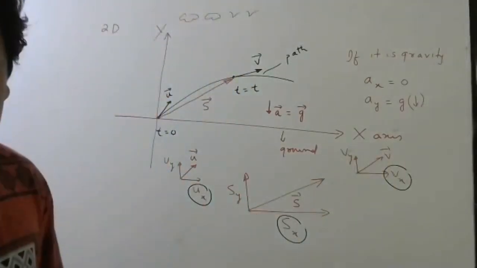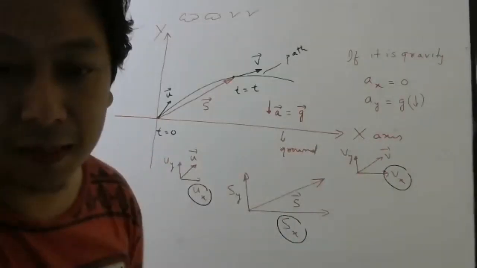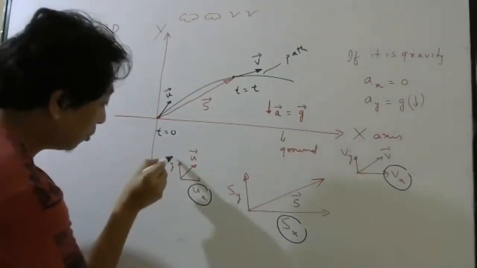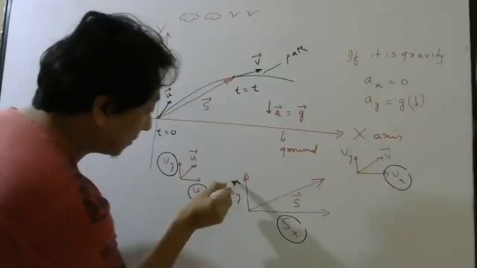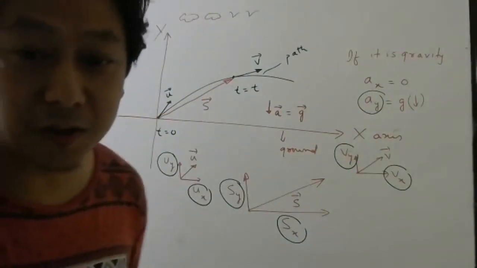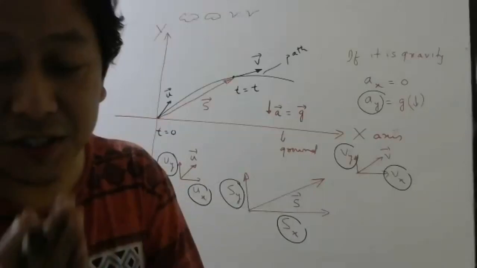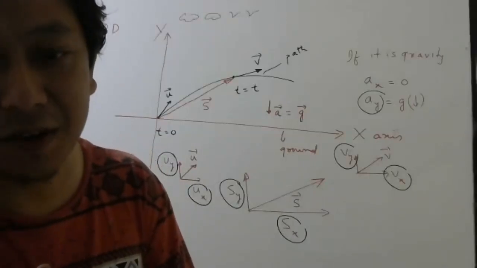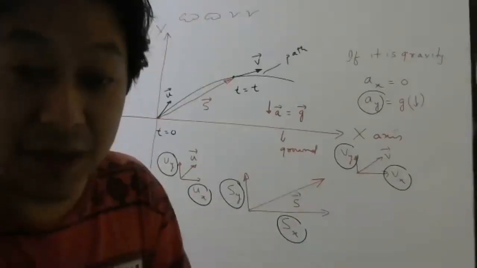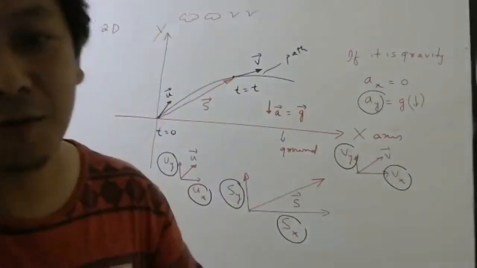Now, if you look carefully at only the x components, are they in the same direction or not? Are they in one line or not? Yes. Similarly, if you look at only the y components, they are also in one line. So whatever we studied in the previous chapter, we will have to do separately along the x-axis and separately along the y-axis.